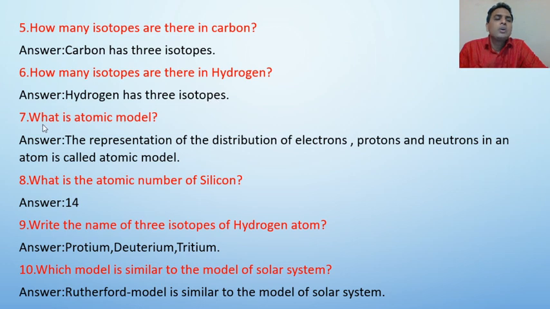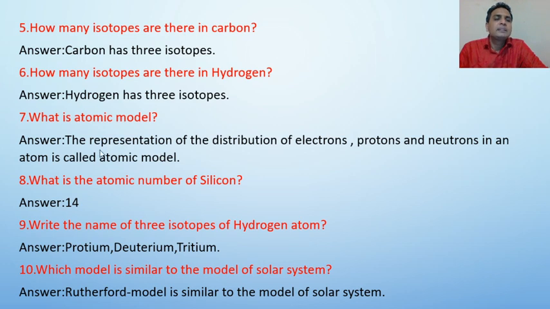Now, question number 7. What is an atomic model? The representation of the distribution of electrons, protons, and neutrons in an atom is called an atomic model.